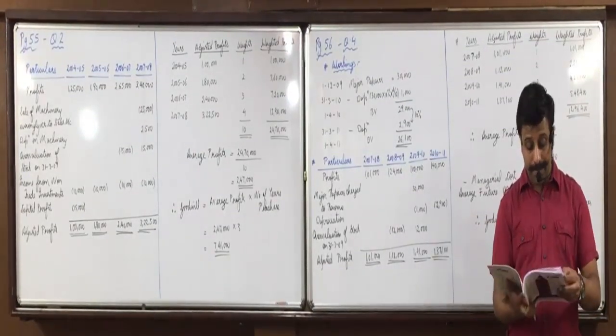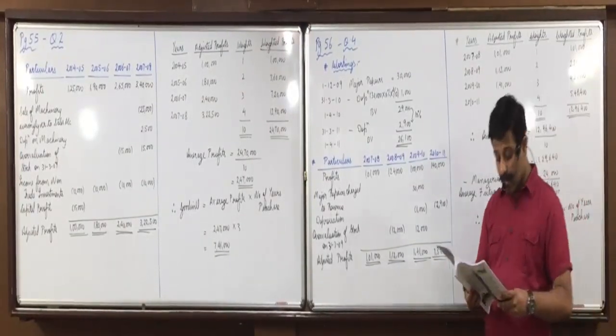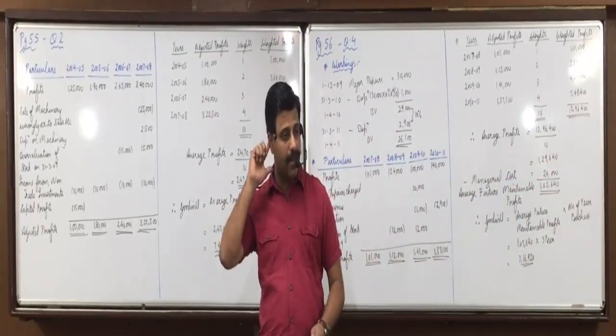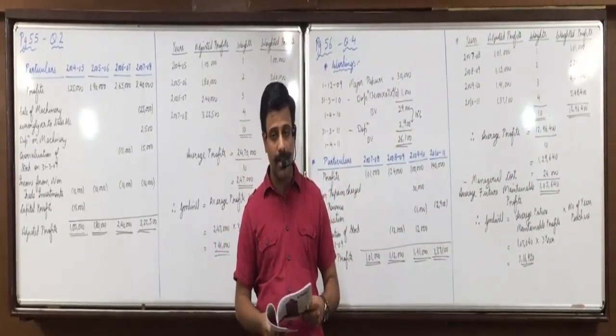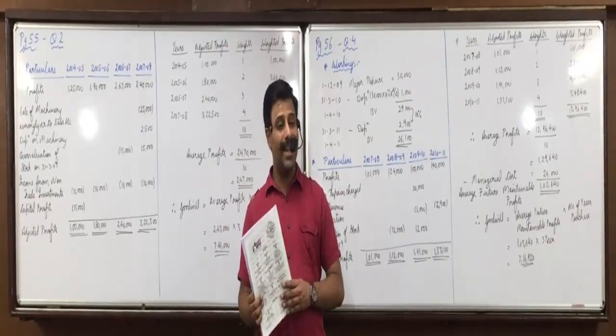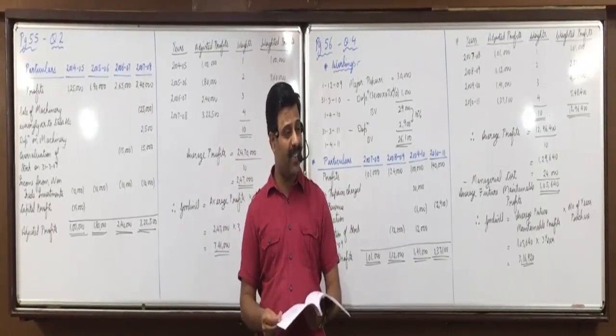Now the homework. So first method is over. Tomorrow morning we will start with the next method, that is the super profits method. Tomorrow morning 9:30 to 10:30, 10:45.